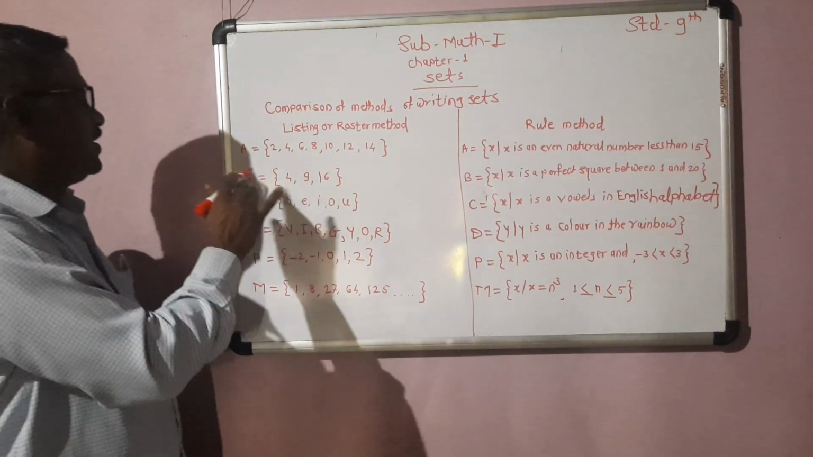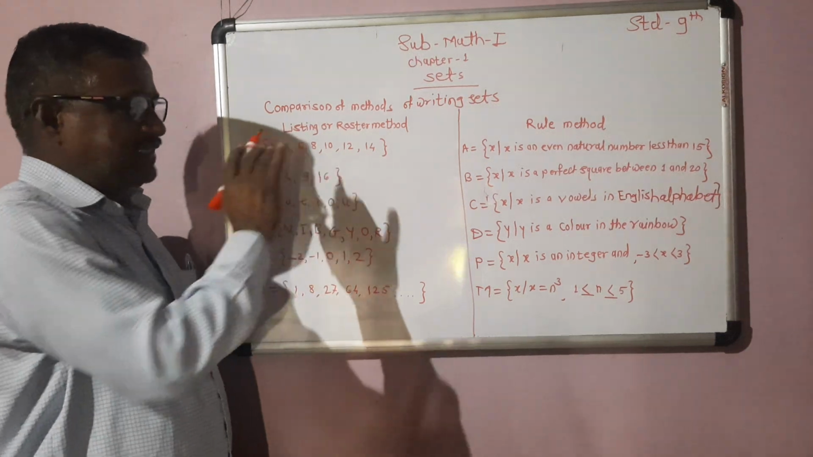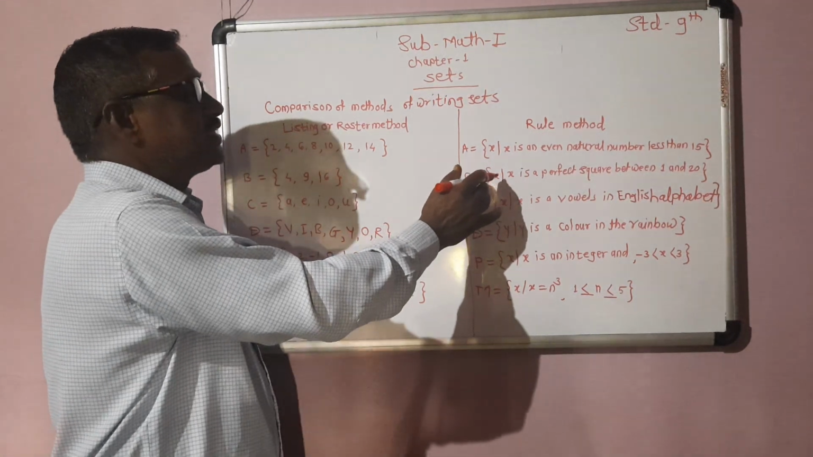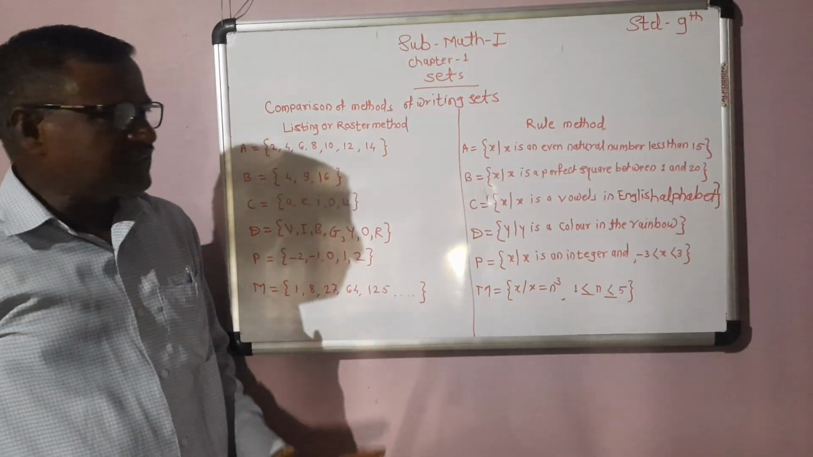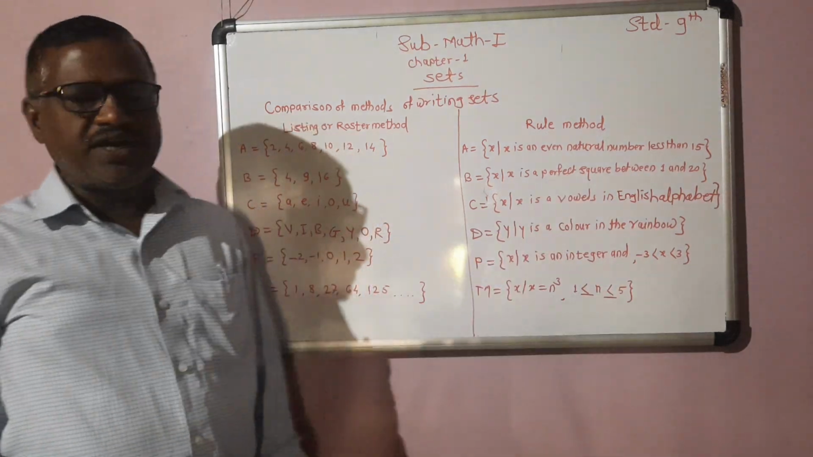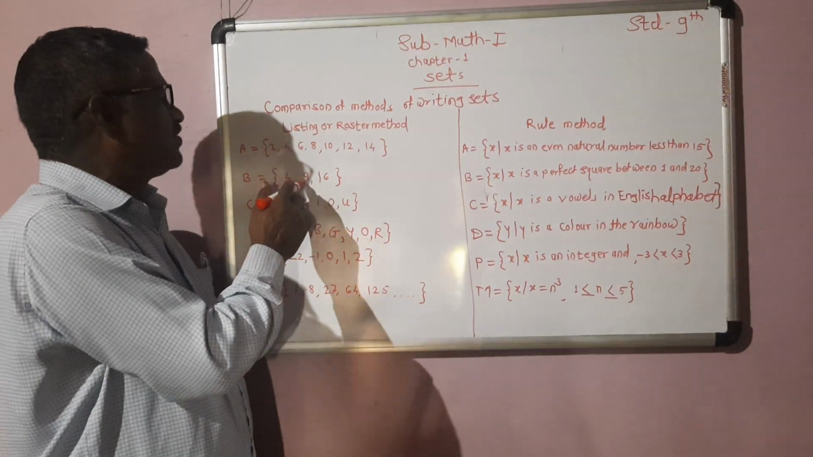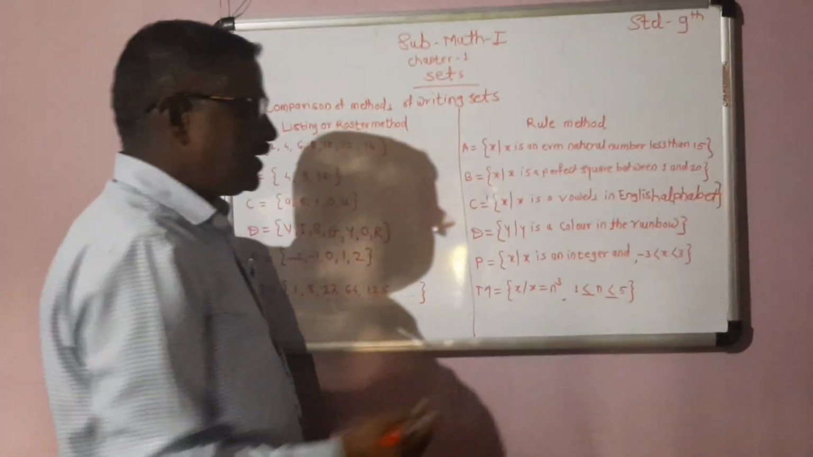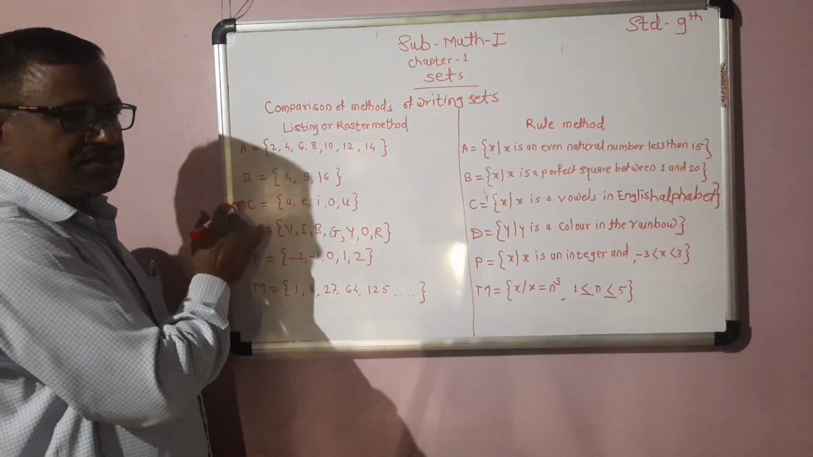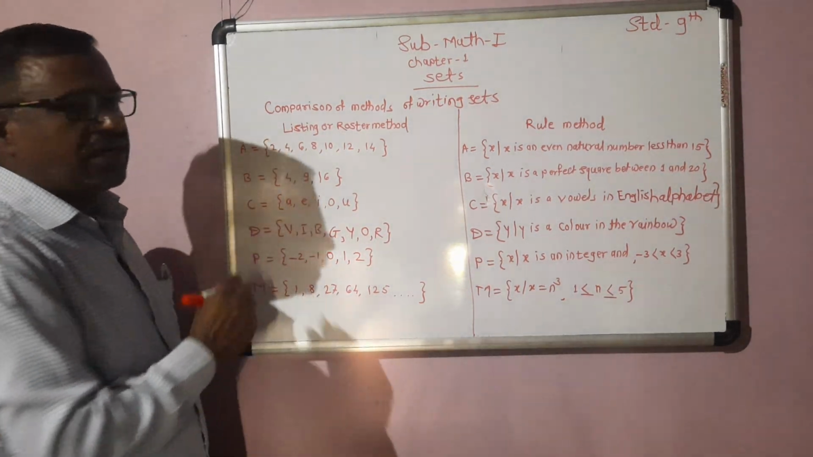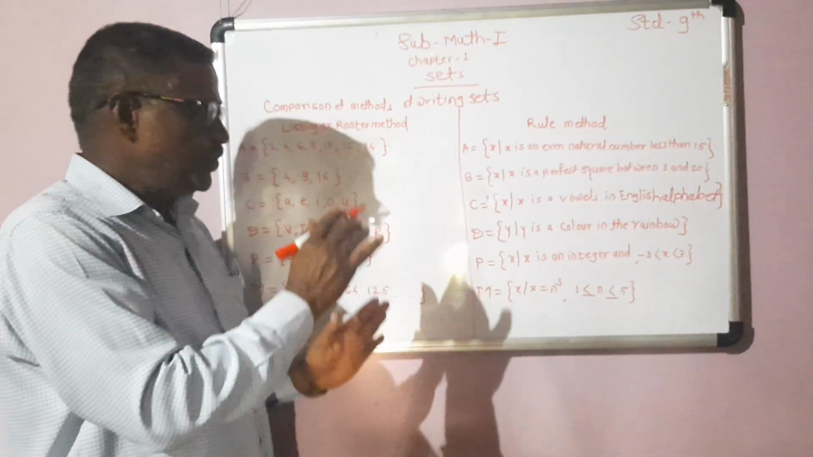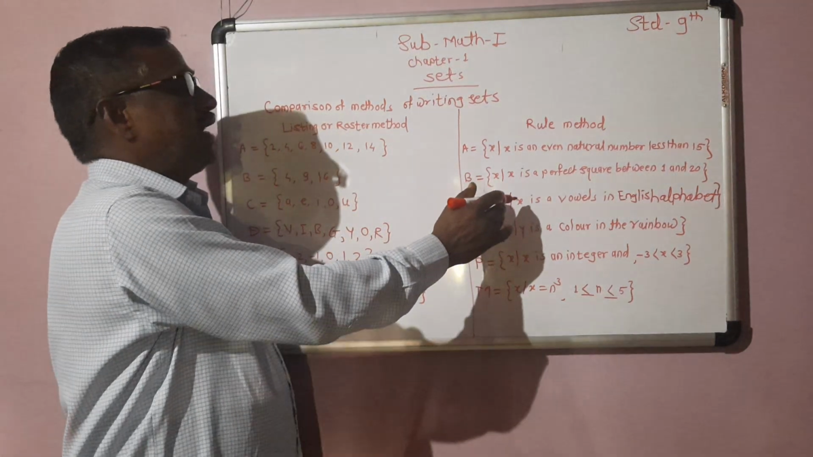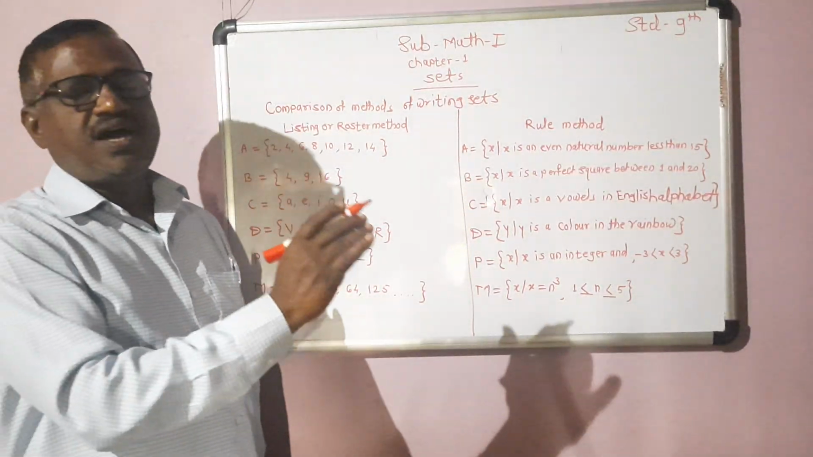Then B = {4, 9, 16}, the square numbers. B = {x such that x is a perfect square between 1 and 20}, that is square of 2, square of 3 and square of 4, because square of 5 is greater than 20. Third example: C = {a, e, i, o, u} is written as C = {x such that x is a vowel in the English alphabet}.